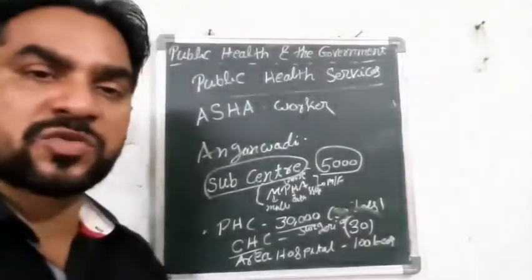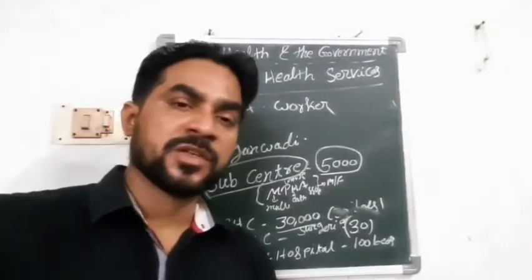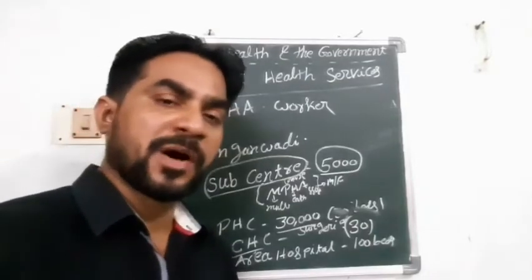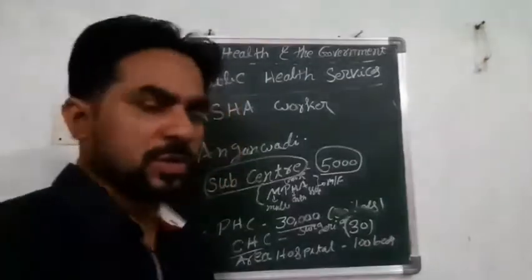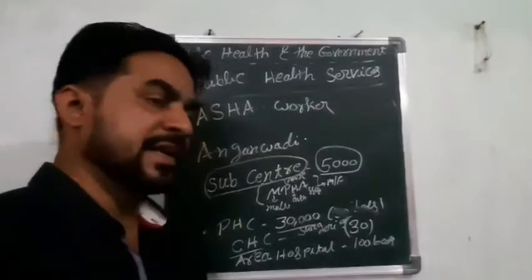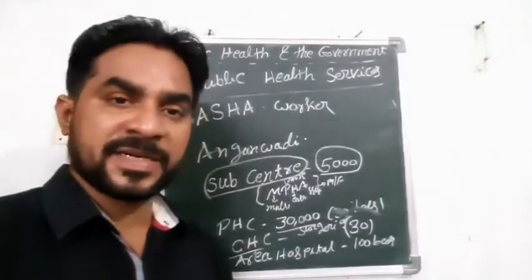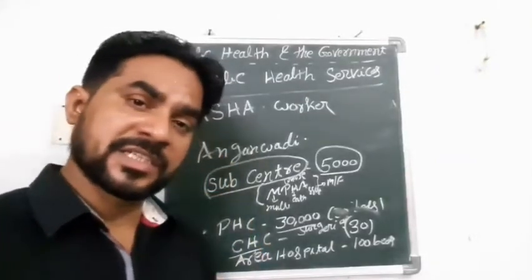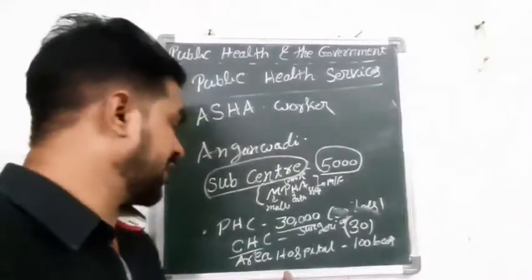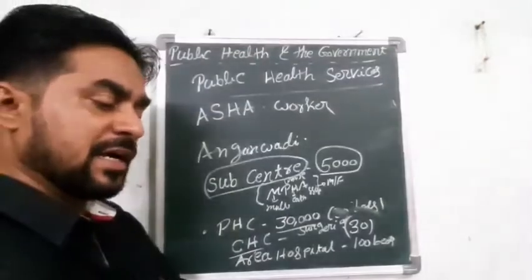Then come to the last one, area hospitals. At the district level, we can find only one area hospital where the population is more. Here there are 100 beds. Almost all the major surgeries, CT scan, MRI, and all the facilities are available in the area hospital.